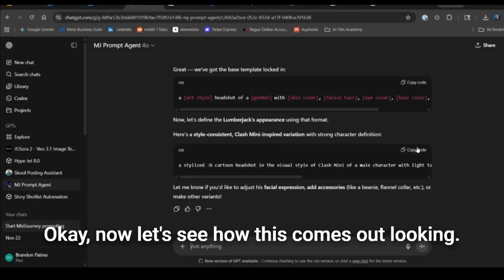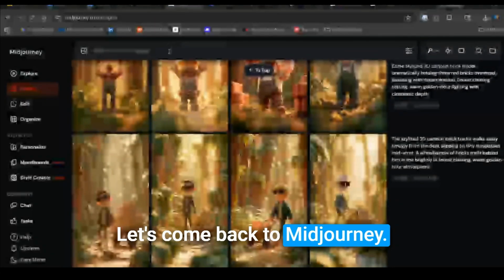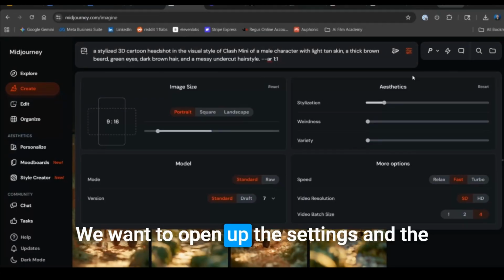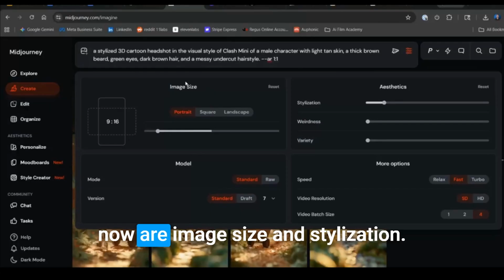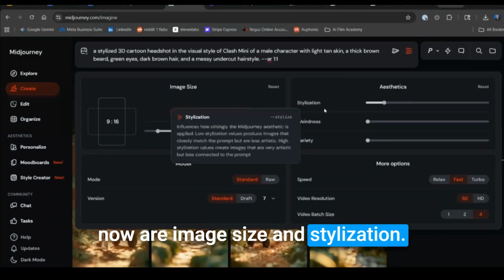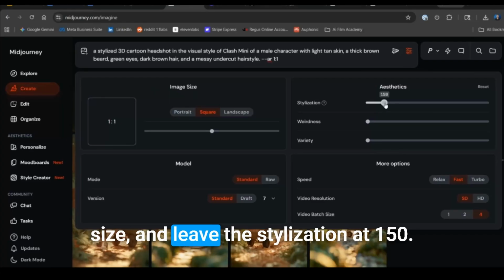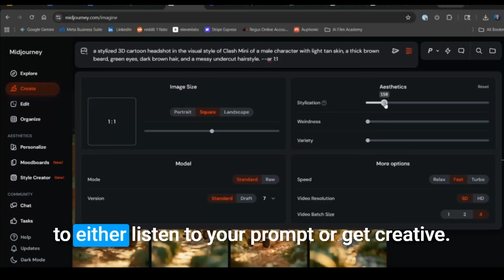Okay. Well, let's see how this comes out looking. We've got the prompt here. Let's come back to Midjourney. Right here, we've got this settings button. We want to open up the settings. And the only sliders we want to focus on right now are image size and stylization. I'm going to make this a square image size and leave the stylization at 150. Stylization is how much Midjourney is going to either listen to your prompt or get creative.